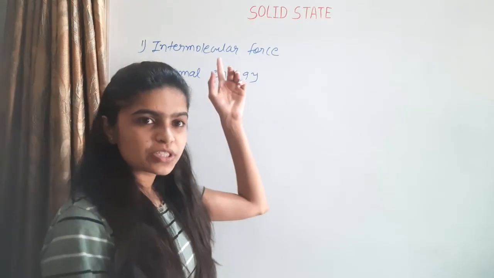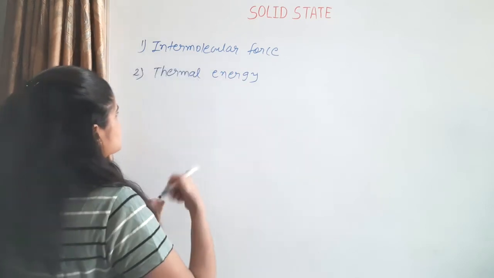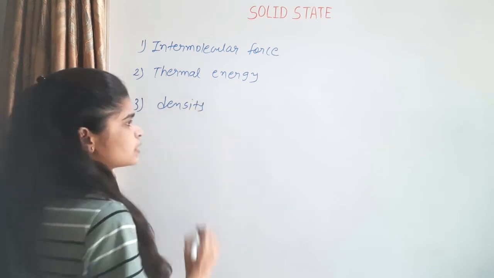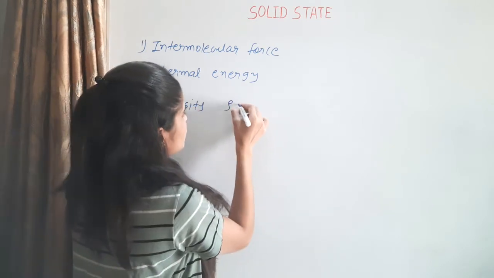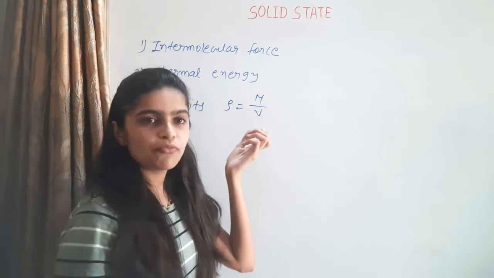We discussed intermolecular forces and thermal energy. The third point is density. Density rho is equal to m by v, where m is mass and v is volume.